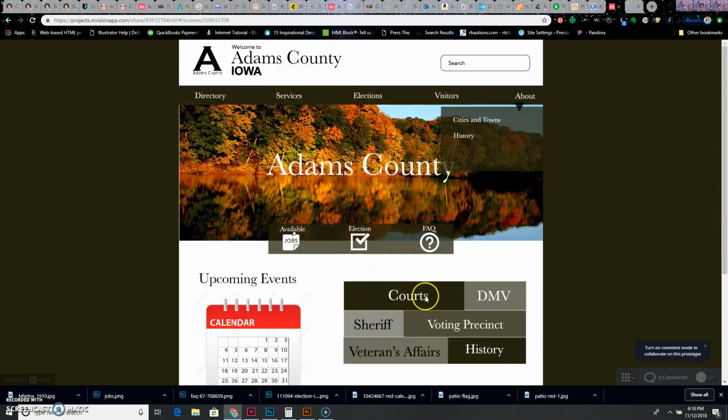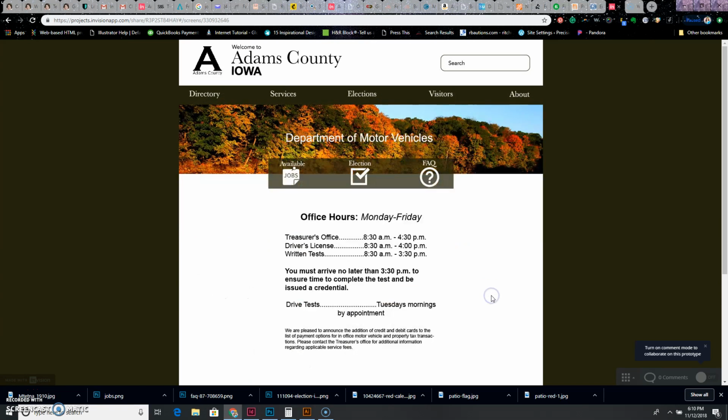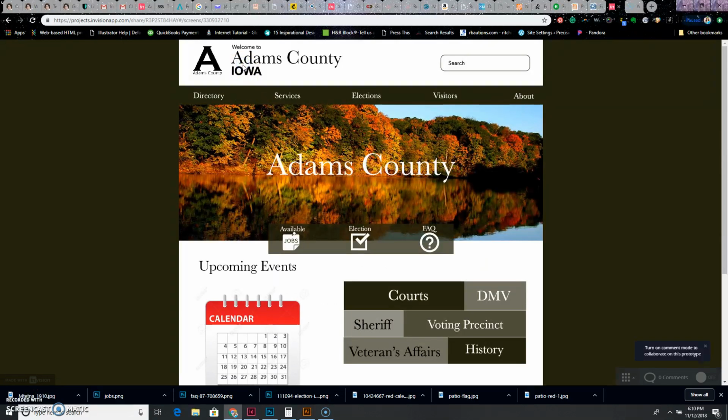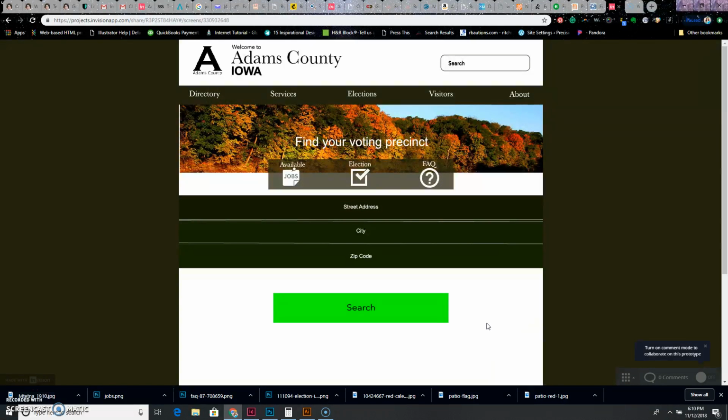As we proceed, we can click on the DMV, and it will take us directly to the Department of Motor Vehicles and tell us all of the information we need to be able to go and take a test and how to do that. By clicking up on the logo, it will take us straight back to the home page. And by clicking on voting precinct, that will take us here where we can put in all of our information, and it will just automatically generate what voting precinct we're from.